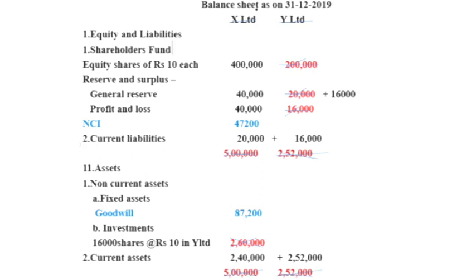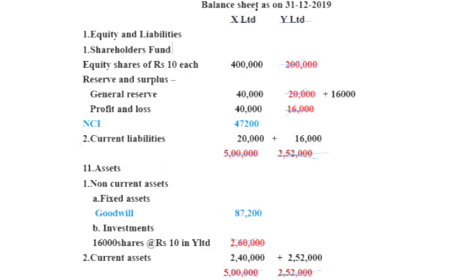Then I show you here what adjustments we have to do in the balance sheets of X Limited and Y Limited at the time of preparation of the consolidated balance sheet. This is the balance sheet of X Limited and Y Limited. First of all, we have to eliminate investments in the shares of Y Limited, 16,000 shares at the rate of rupees 10, 2,60,000, from the books of X Limited. Then we eliminate share capital of Y Limited 2 lakh, general reserve 20,000 and profit and loss account 16,000 from the liability side of the balance sheet of Y Limited.